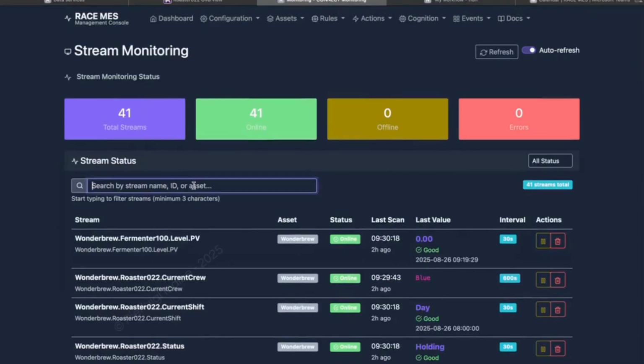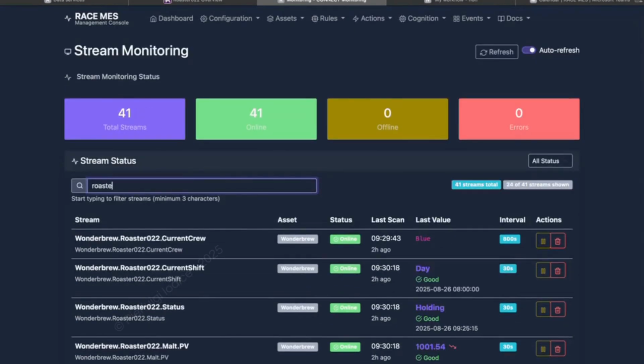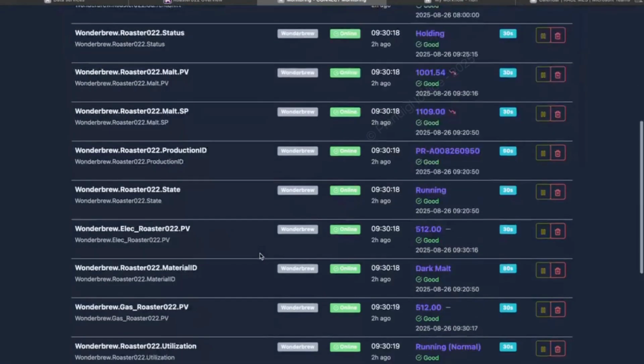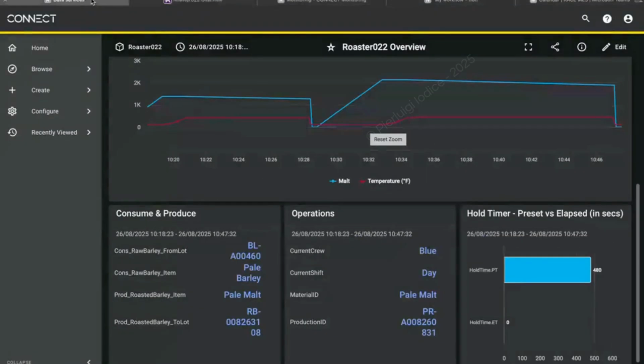Once you have added the enabled streams to the monitoring engine, you can access the stream monitoring page to verify their status, quality, and the values that should correspond with the various sources. In this live example, you can observe how the data is accurately mirrored from the Aveva data source.